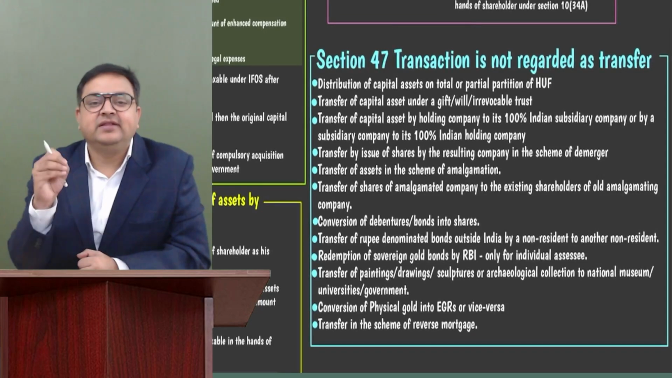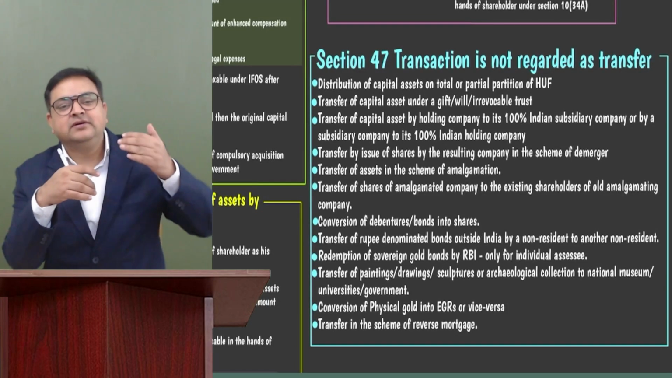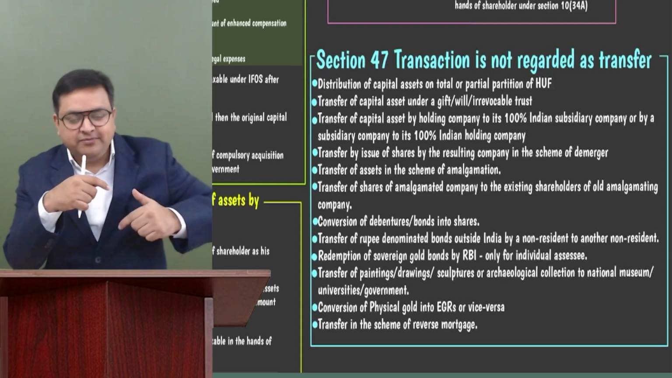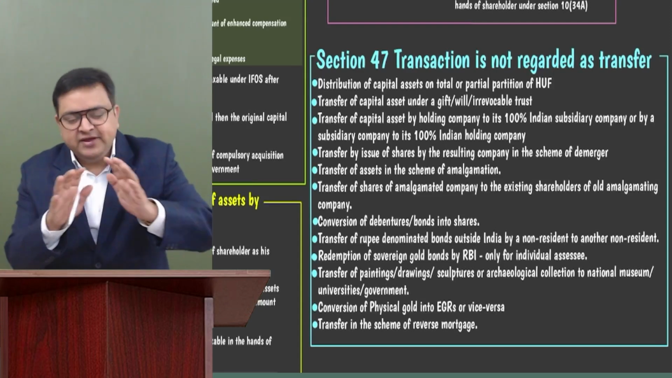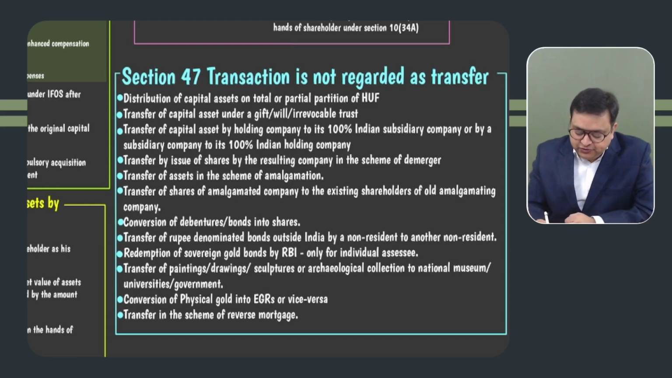So we understand that there are certain transactions where we can see that the capital asset is getting transferred from one person to another person, but still we are not going to tax it. So it says distribution of capital asset on the total or partial partition of HUF. Whenever the HUF is partitioned, then if they are giving any capital asset to their member, capital gain will not arise in the hands of HUF. In the member also, there would be no IFOS income as well.